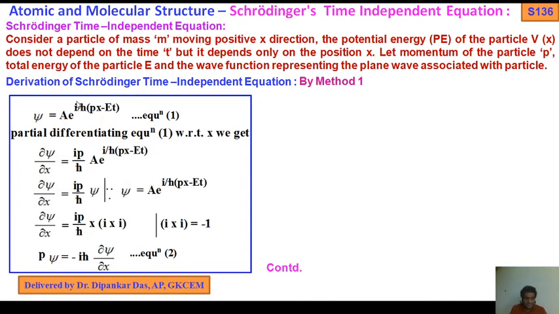So del psi by del x equals i p by h bar times A e to the power i by h bar (px minus Et). Now del psi by del x equals i p by h bar times psi, because psi equals A e to the power i by h bar (px minus Et). So can I write del psi by del x equals i p by h bar times psi? Okay.